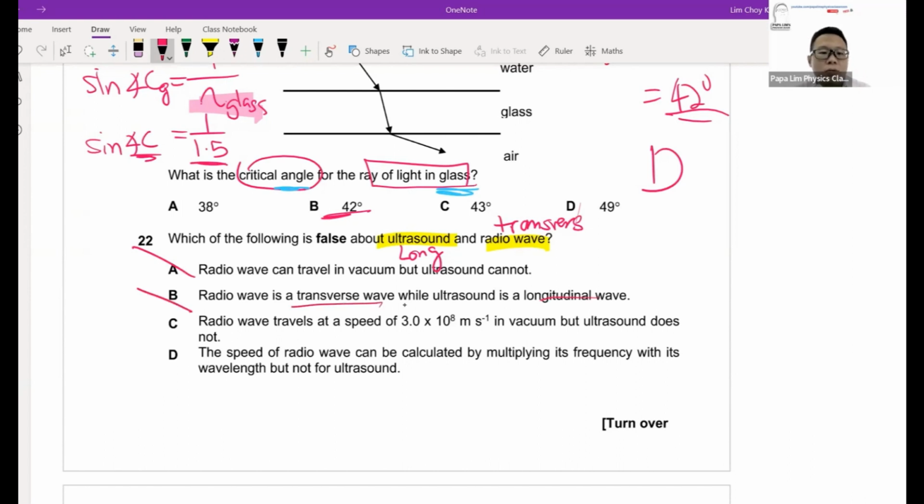This is longitudinal. This is correct. Radio wave is 3 times 10 power 8. And of course, ultrasound cannot travel through a vacuum. It needs a medium. So if A, B, C are correct, you are left with D. That is wrong. So it's quite straightforward.